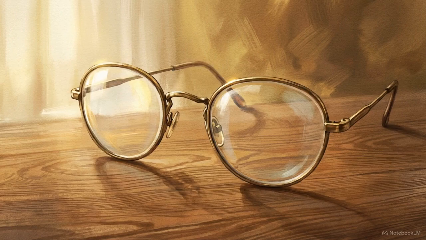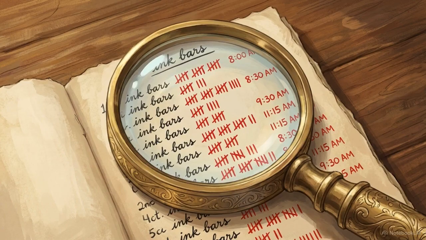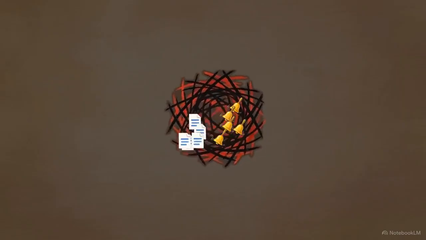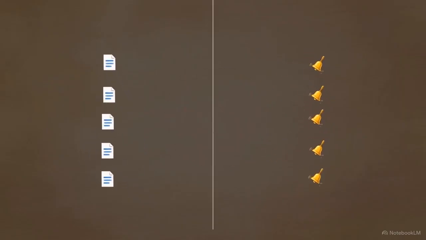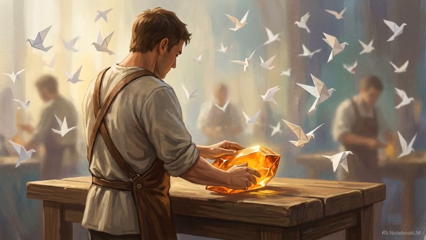You can fix this. Grab your calendar, your team chat logs, and a notebook. We are going to run a 15-minute attention tax audit to locate exactly where your focus is leaking. Separating information transparency from constant interruptions is the only way to maintain team alignment without destroying the cognitive capacity you actually need to do the work.